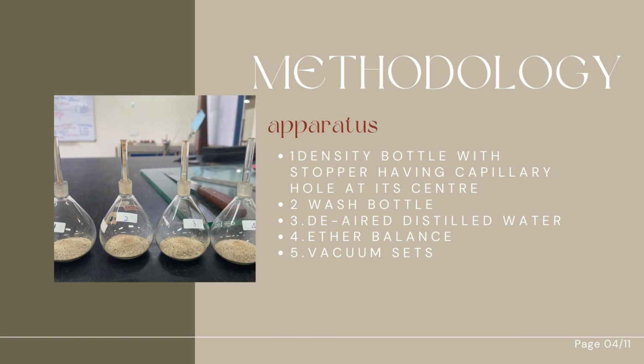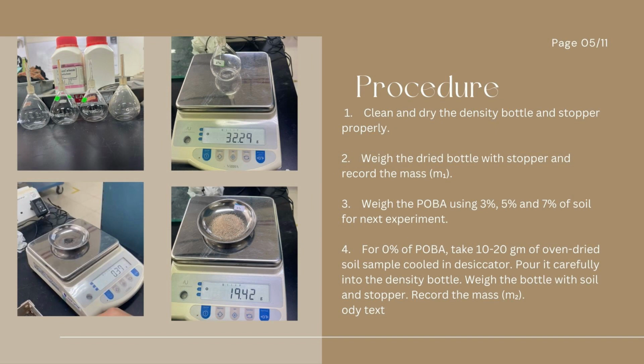With our methodology, now we start with our first experiment, which is particle density. The apparatus that we use is a density bottle with stopper having a capillary hole at its center. Next, wash bottle. Third, the air distilled water. Fourth, weighing balance, and lastly, vacuum set. Now, we start our procedure for particle density.